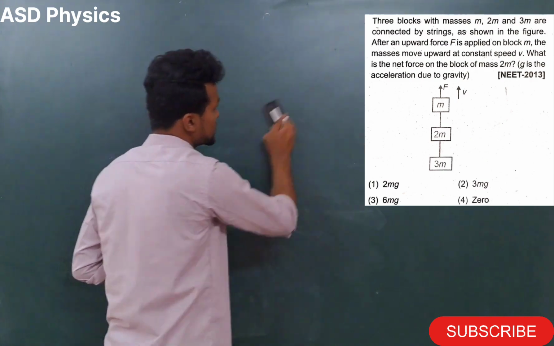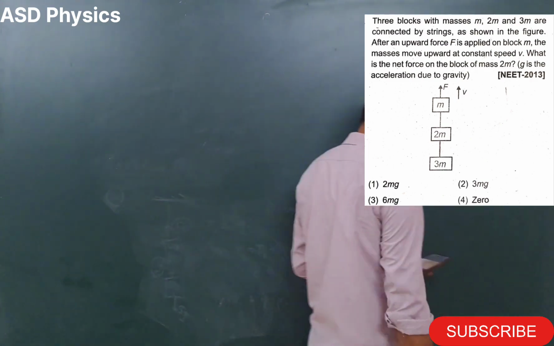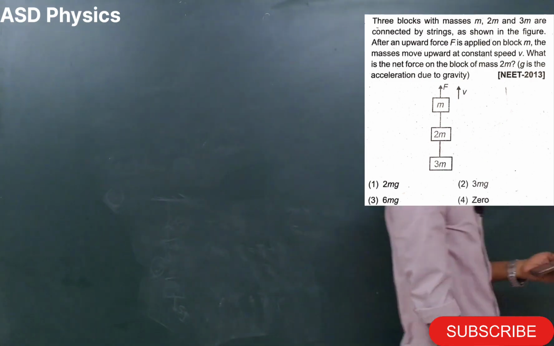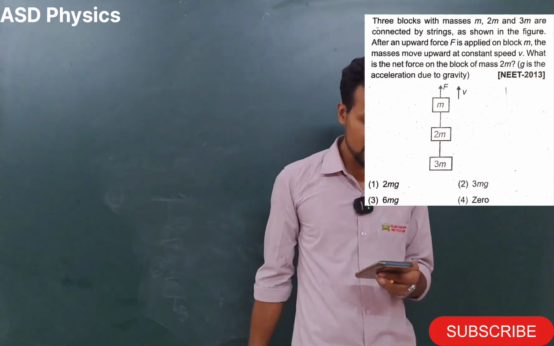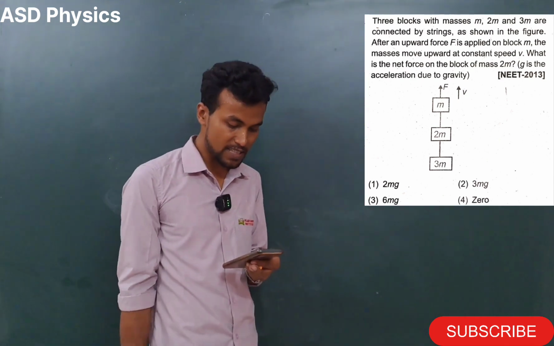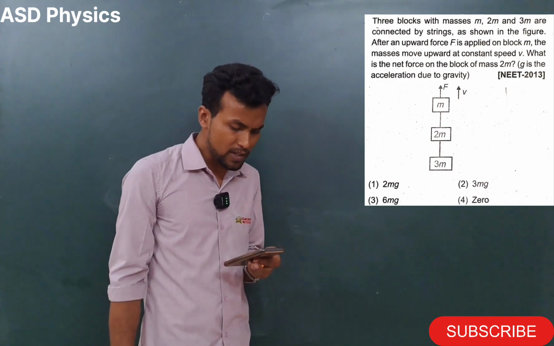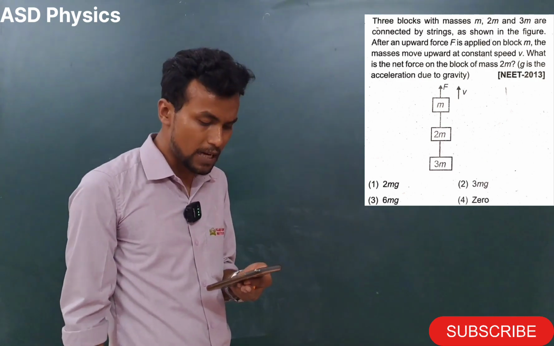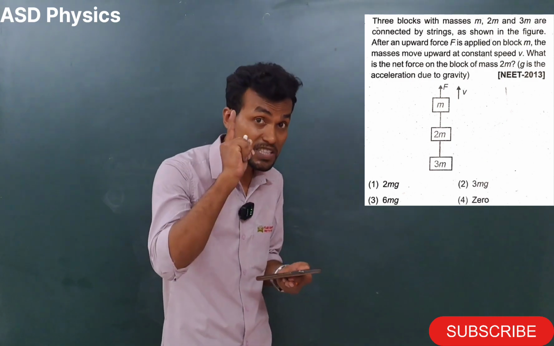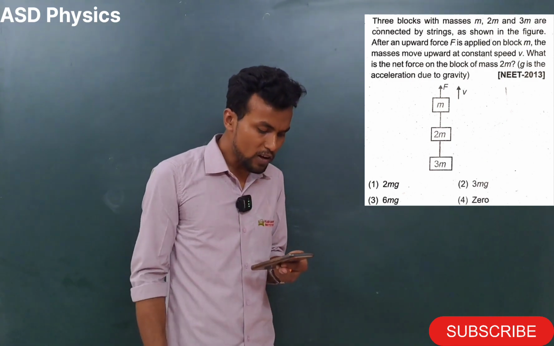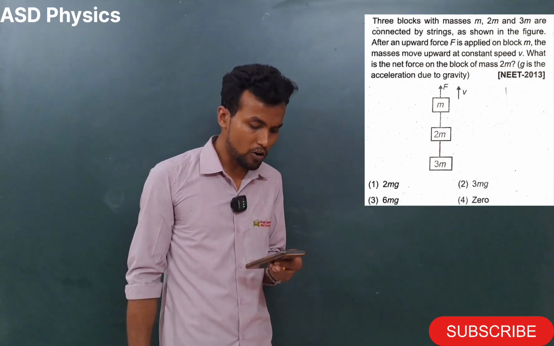Yes, you can see this question was asked in the NEET 2013 exam. So what is the question here? 3 blocks with masses m, 2m and 3m are connected by strings as shown in the figure. After an upward force F is applied on block m, the masses move upward at constant speed. What is the net force on the block of mass 2m?